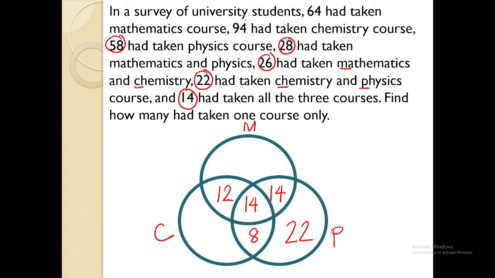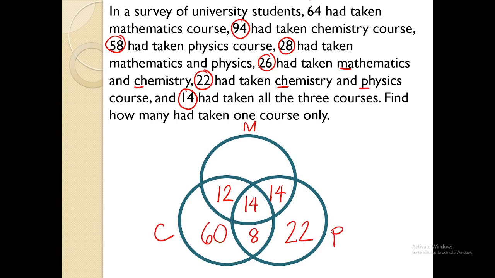Let's go to 94 who took chemistry. So I'll be referring over here, getting 12, 14, and 8. So 94 minus 12 minus 14 minus 8. That will give us 60.